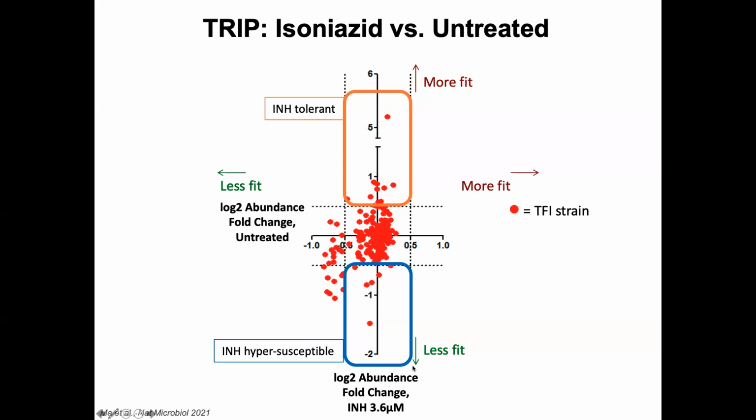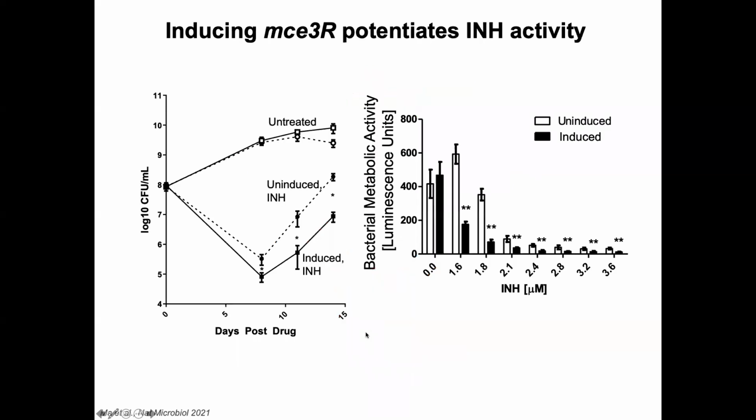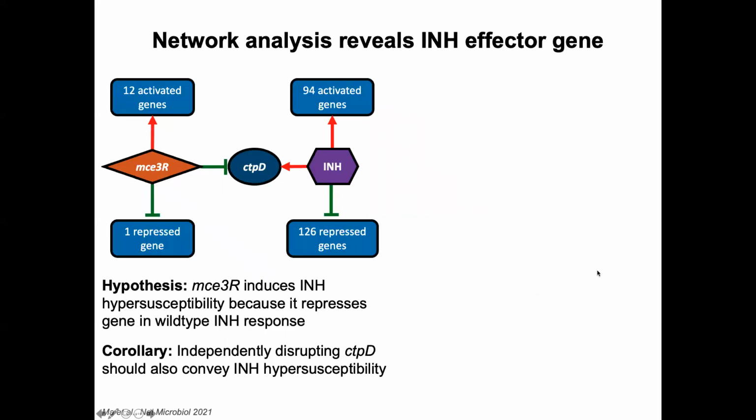Among the regulators that conferred hypersusceptibility was Mce3R, previously implicated in regulating lipid transport in TB. We wish to investigate its role in isoniazid susceptibility further. In monoculture validation experiments, we found that inducing Mce3R significantly increased isoniazid killing at each time point measured, and that induction also potentiated isoniazid-mediated bacterial inhibition at every dose that we tested.